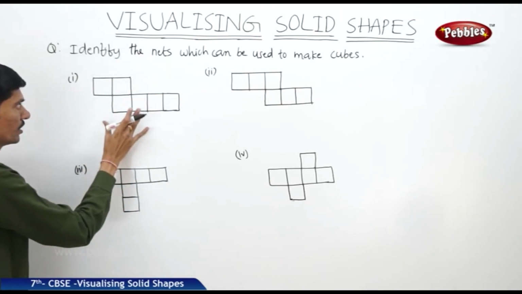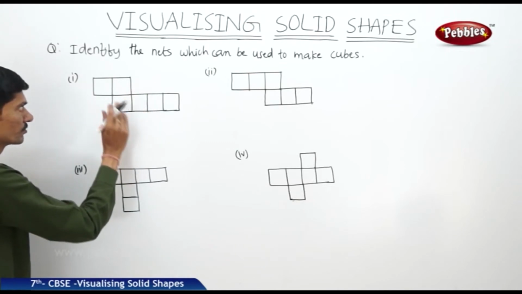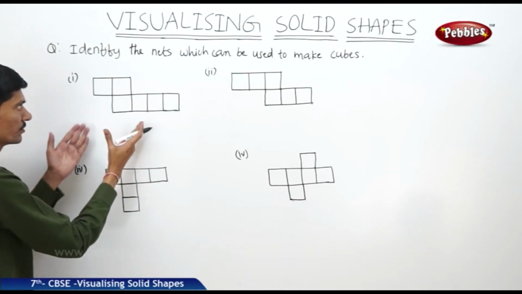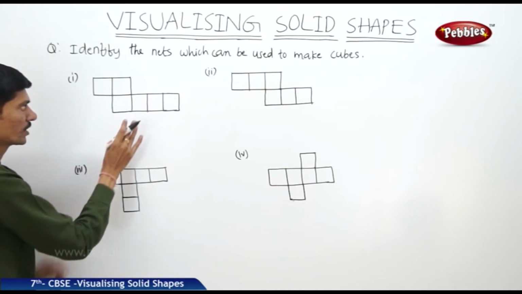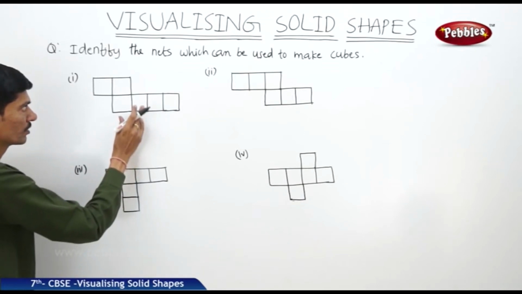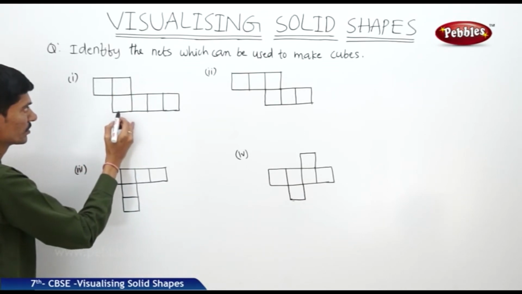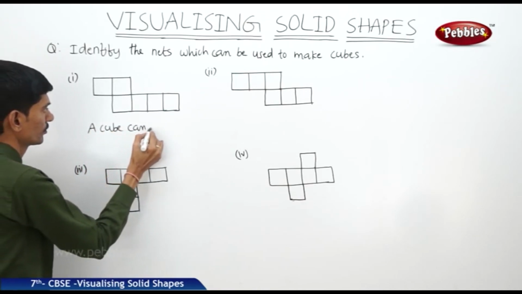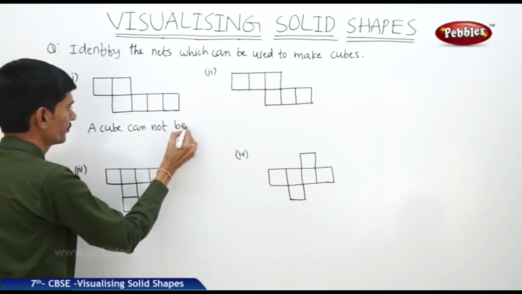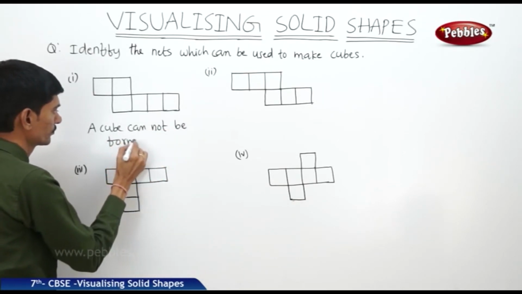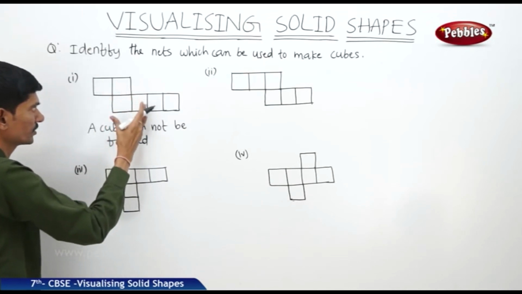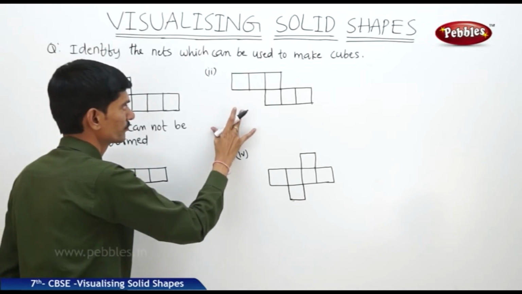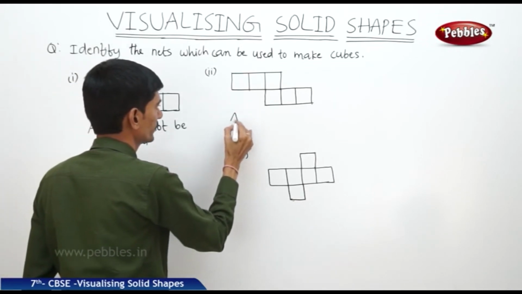Now if you take the net of the cube, now there are 1, 2, 3, 4, 5, 6 faces, but if you fold all these 6 faces, exactly the cube cannot be formed. So from these faces a cube cannot be formed. Now if you cut out all the faces and you can check to form the cube. Now with this, we can form the cube. A cube can be formed.